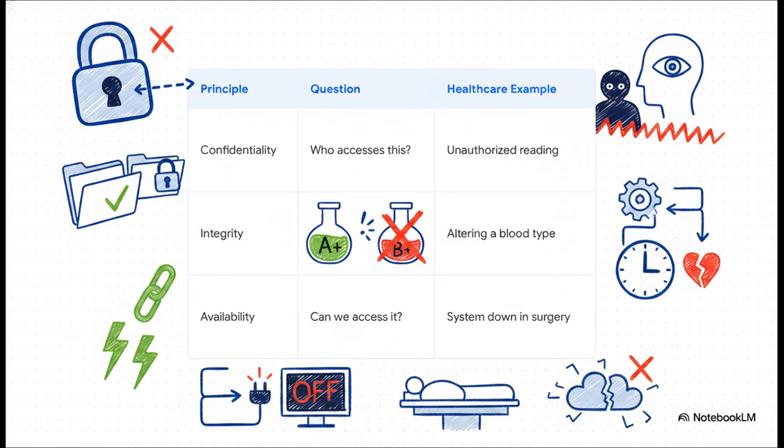Second, we have integrity. Is the information actually accurate? If a patient's blood group is secretly changed by an attacker from A+ to B+, that data is no longer trustworthy, and that could have literal fatal consequences. Finally, availability. Can users access the data when they actually need it? If a hospital system goes down right in the middle of a critical surgery, even if nothing was stolen, availability has been destroyed, and that patient is in immediate danger.